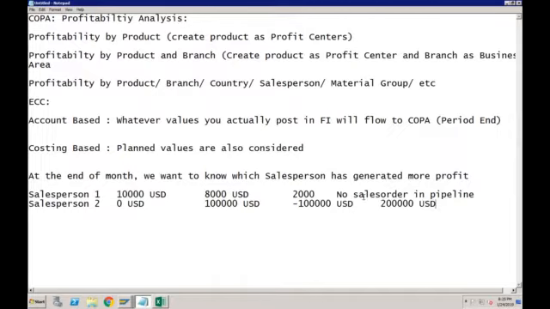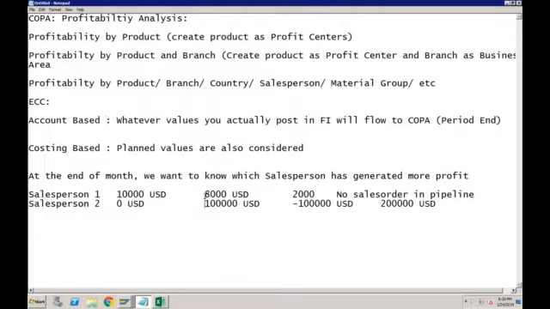He is only giving you 2,000 USD as a profit, while the other is showing 100,000 USD as a loss. He has collected the orders, but these orders are just created in SD. They are not posted to accounts, and that is the reason currently there is no revenue at all, because these orders are getting processed. But this information will not come in account-based COPA, because in account-based COPA, only what is posted into accounts will be available.